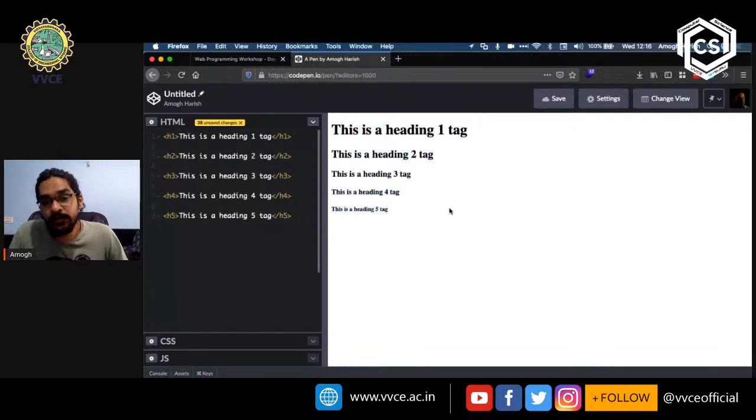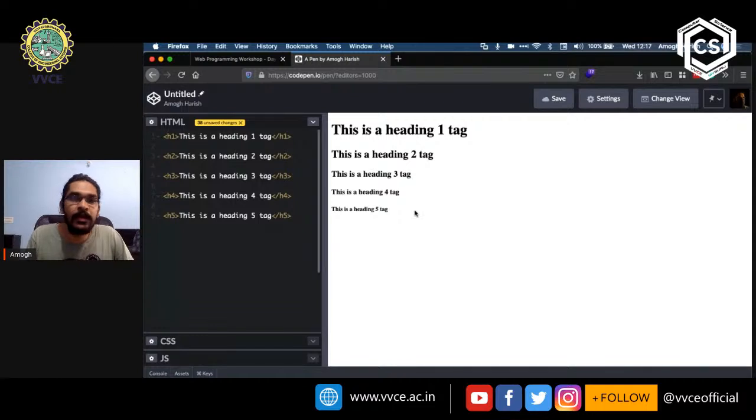This is one thing that Tim Berners-Lee found very useful when he was typing out scientific documents. It was very easy for him to segregate different sections within sections. And he could just say, okay, this has a bigger heading, so this has more prominence than the heading below this, and so on and so forth.